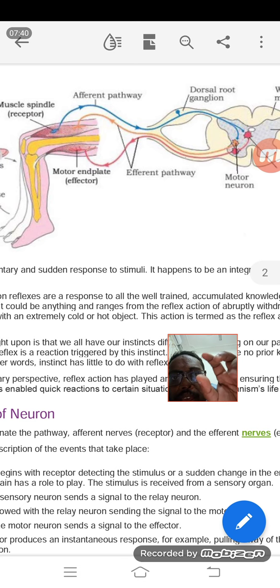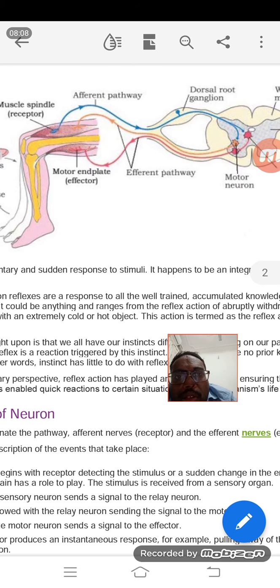It will give a message to that particular portion of the leg, either to pull or hit, whatever it is. So here it is pricking or cutting, so it means pulling. That's all. This particular function or action is known as reflex action, or otherwise it is called reflex arc.